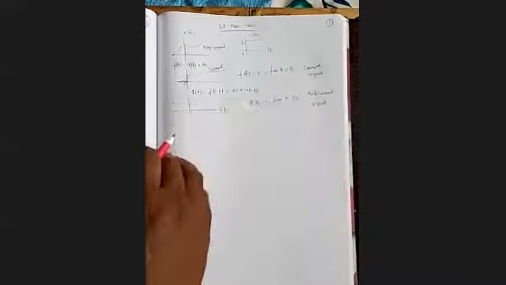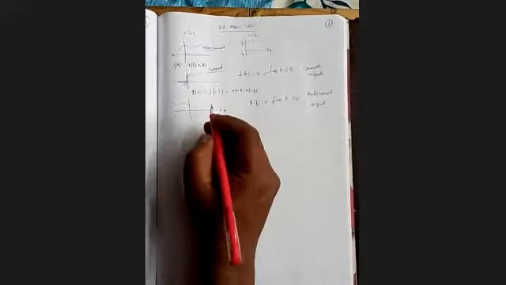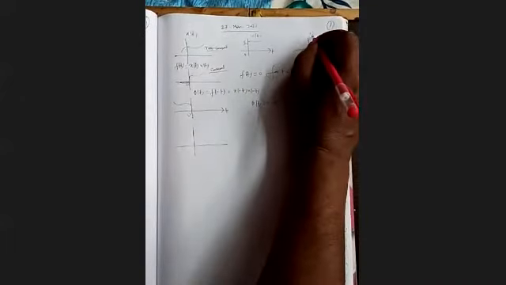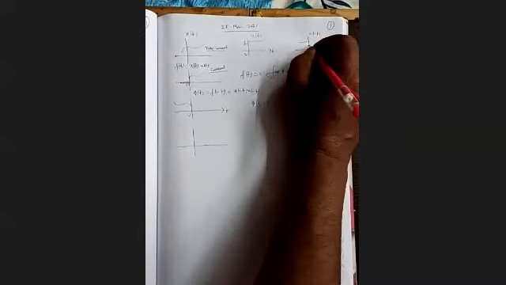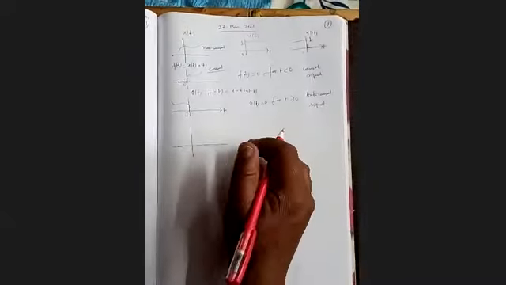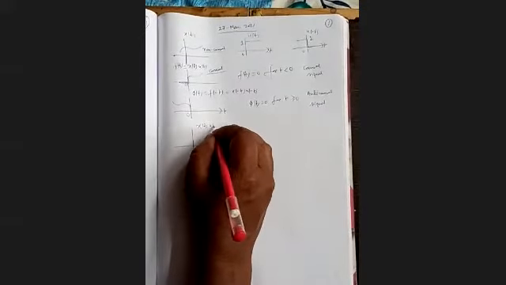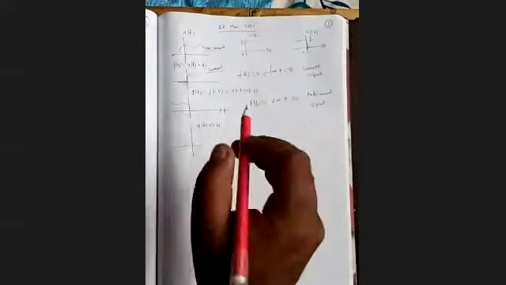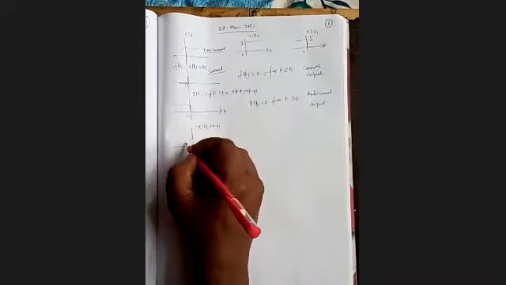Anti-causal signal. Also, if you multiply x(t) with u(-t), what will happen? What is our u(-t)? Our u(-t) is something like this. It is a time-reversed signal. So if we multiply x(t) with u(-t), the right part of the x(t) will be removed. So it will be something like that.